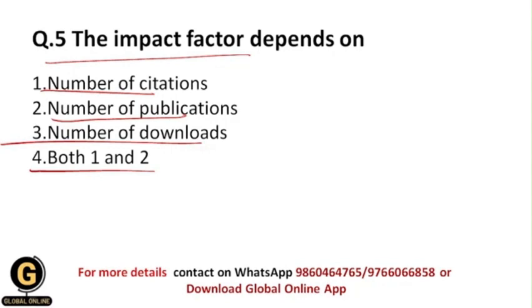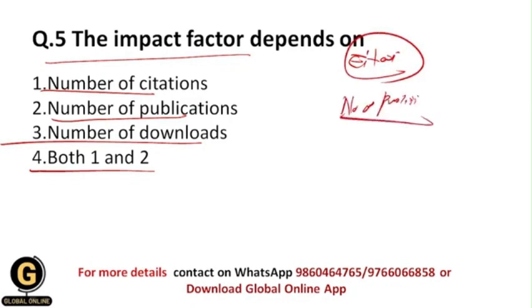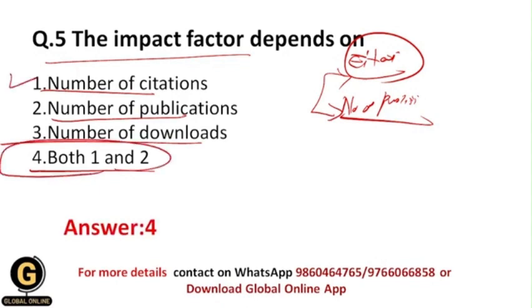So here we consider the number of citations, and as well the number of publications. That's why impact factor depends on these two factors, and your correct answer for this question should be 4, 1 and 2, because the number of citations and the number of publications both play an important role in deciding the impact factor of a particular journal.